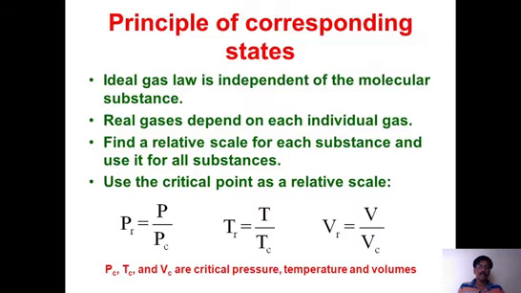Similarly, real volume is taken as the volume divided by the critical volume. So the critical values we are taking in the denominator, and the actual values in the numerator. That ratio gives the reduced pressure, reduced temperature, and reduced volume.